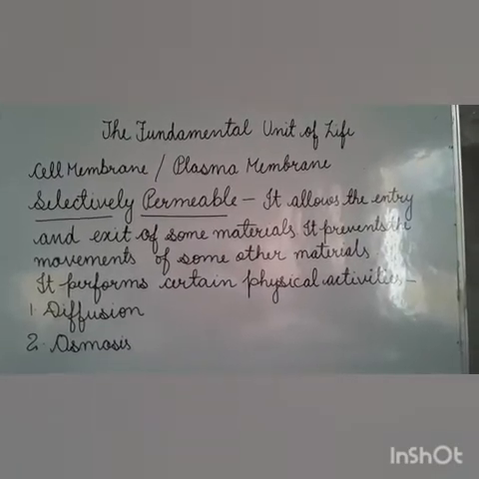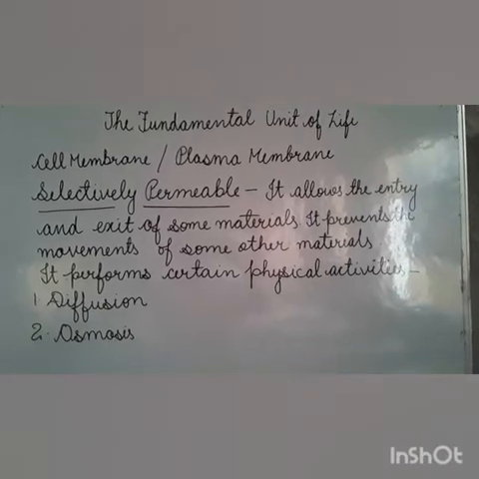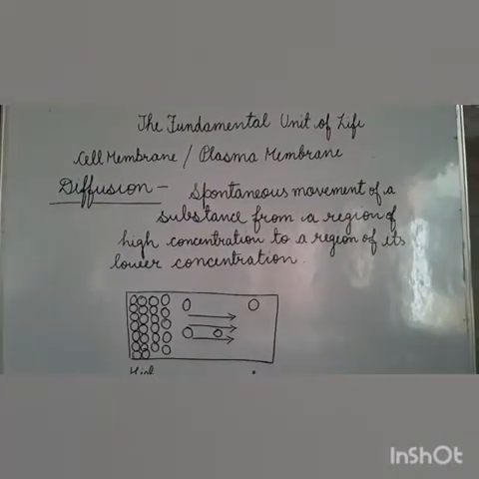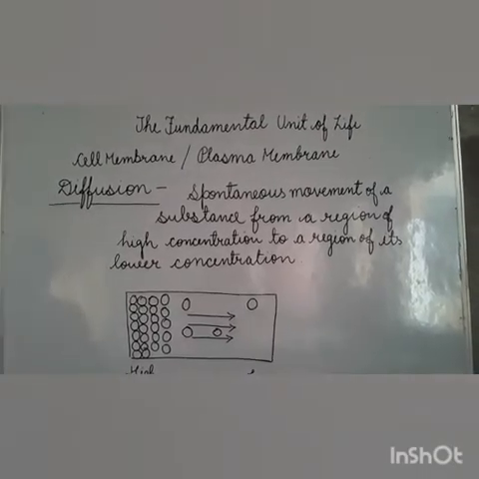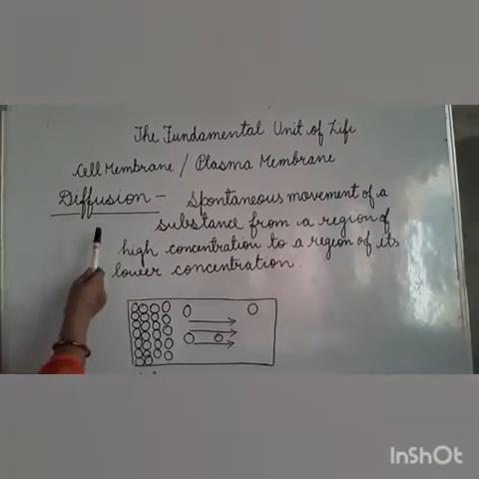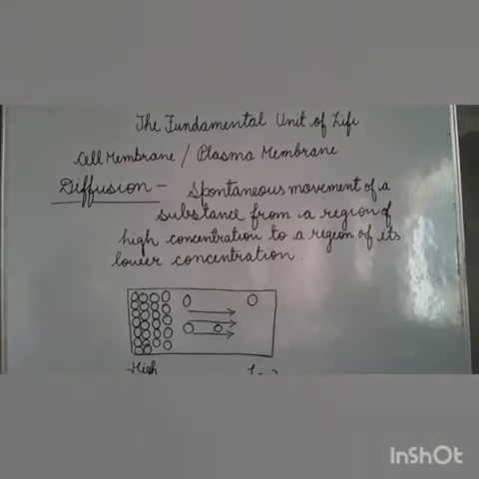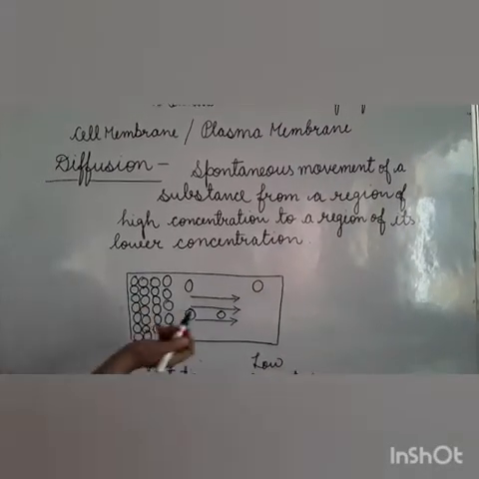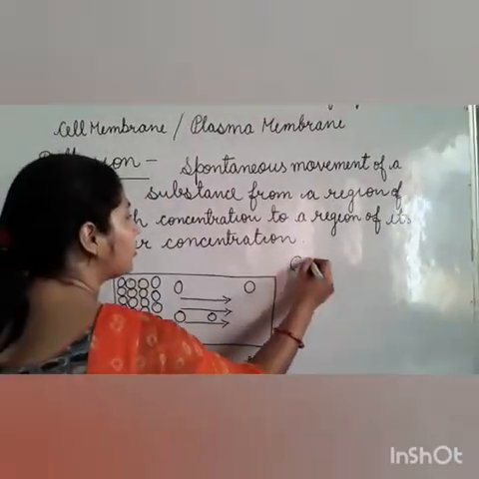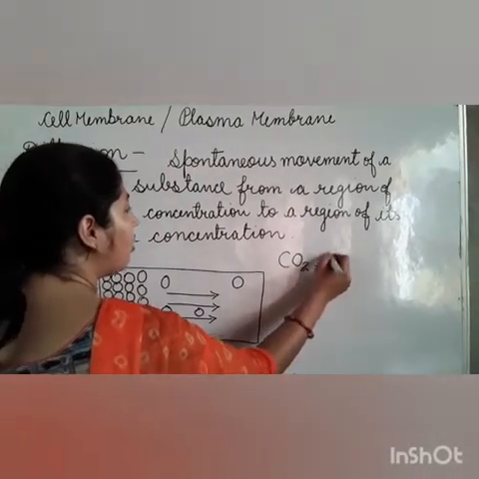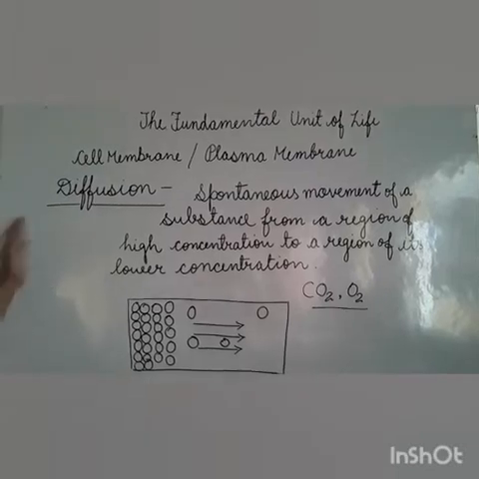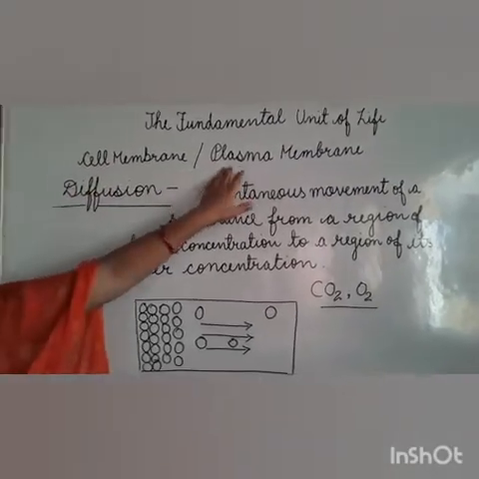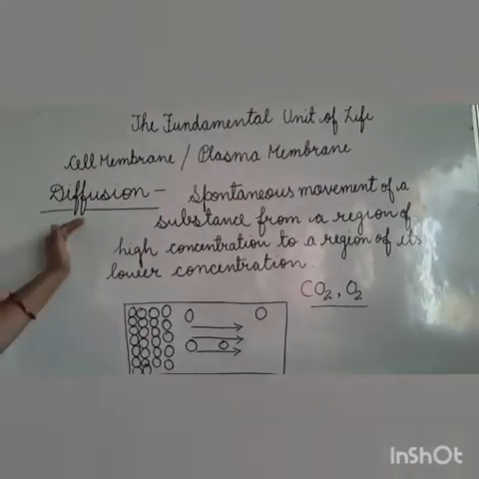Now I will tell you about diffusion. Children, now we are studying diffusion. There are some substances like carbon dioxide and oxygen. They move across the cell membrane or plasma membrane by the process of diffusion.